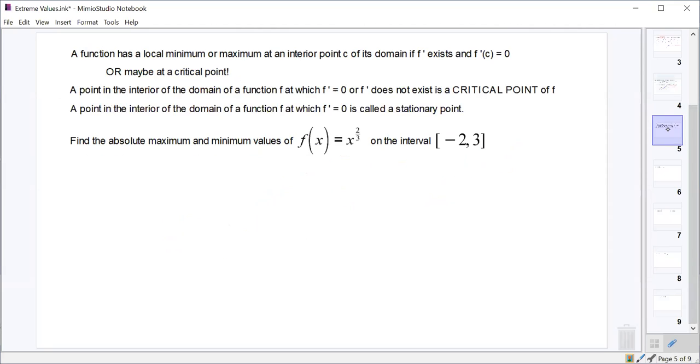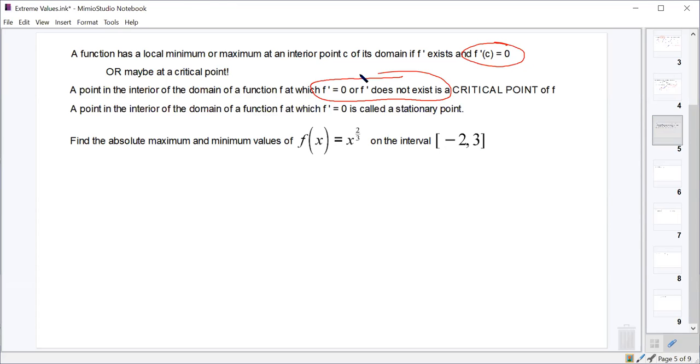Good. Cool. All right. So now we get into the whole point of all of this, which we've talked about a few times, but we're going to put some names to things now. A function can have a local minimum or a local maximum at an interior point of its domain if the derivative at that point is equal to 0, or at what we call a critical point. So a critical point is a point at which the derivative is 0 or the derivative doesn't exist.